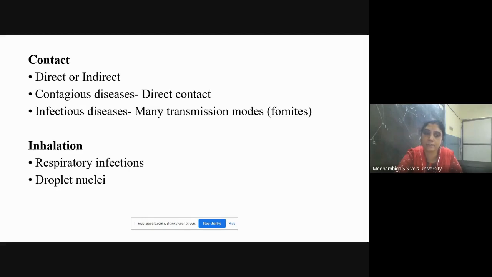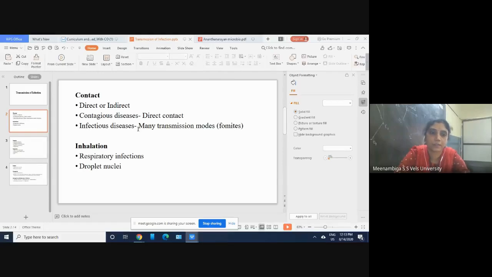Can you understand? இப்படிதான் respiratory infections டைரக்டா பேஷண்ட்ல இருந்தும் you will get it, but sometimes இந்த மாதிரியும் you will get it. அதனால தான் கொரோனா எல்லாம் வந்து respiratory infections we are putting mask. It can be present in the droplet in the air. From the air also it can infect you. Airlayum corona வந்து droplet nuclei can be present, and if you inhale you will get it. So these are regarding contact and inhalation methods of transmission.